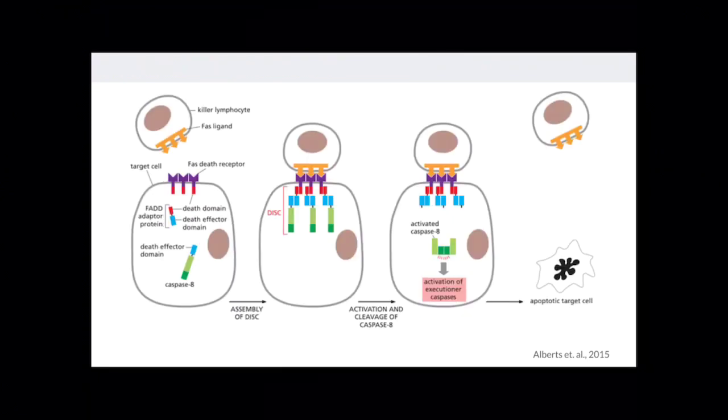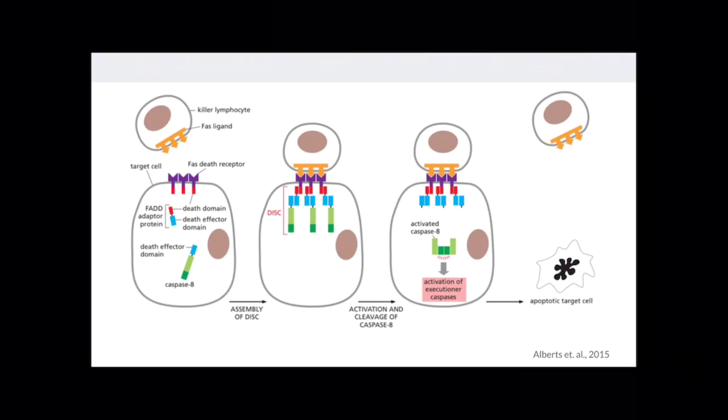Trimeric FAS ligands on the surface of killer lymphocytes will bind to the FAS receptors on the surface of an apoptotic cell. This leads to receptor clustering, which activates death domains on the receptor tails, which interact with similar domains on the adaptor protein FAS-associated death domain, or FADD. The adaptor protein then recruits an initiator caspase, caspase 8, which forms a death-inducing signaling complex, or DISC.